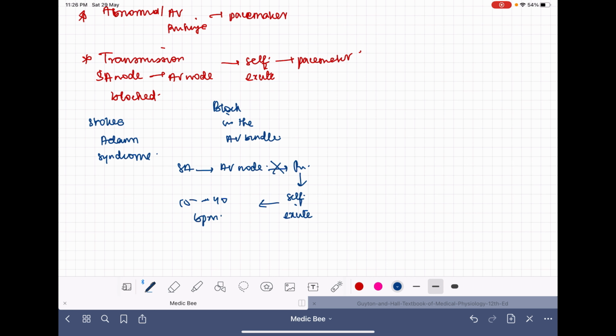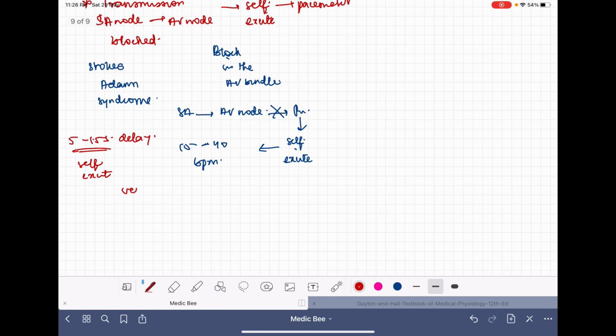But the important thing is that as soon as the block is seen, the Purkinje fibers don't get to excite. There will be a delay of 5 to 15 seconds before the self-excitation begins. So at this point of 5 to 15 seconds, the ventricular muscles don't contract. Ventricular muscle doesn't get the opportunity to contract, and the heart doesn't pump any blood.